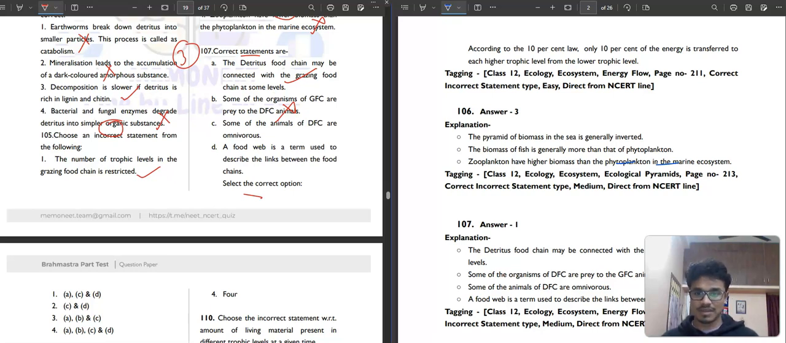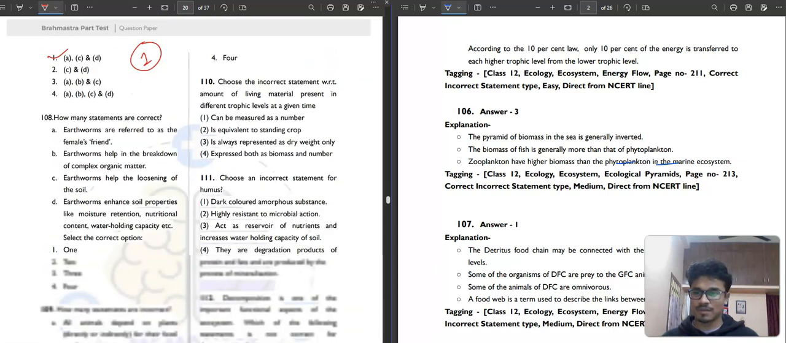Some of the animals of DFC are omnivorous, correct. Then a food web is a term used to describe the links between the food chains, correct. So A, C, D are correct. So the first option will be your correct answer. Then question number 108.